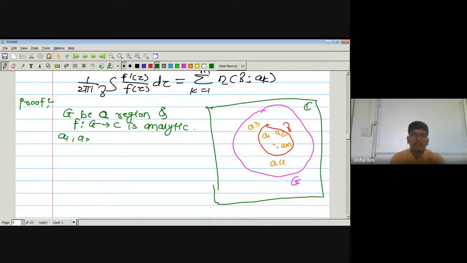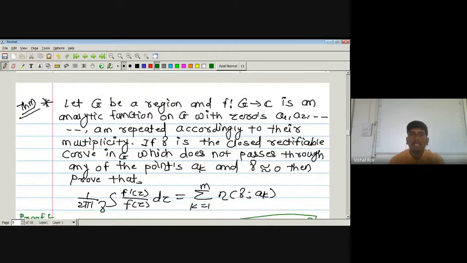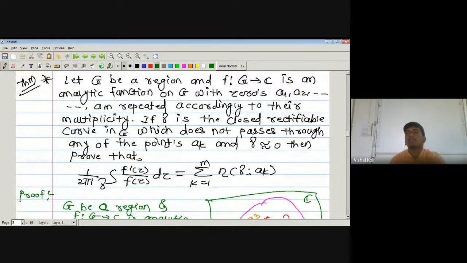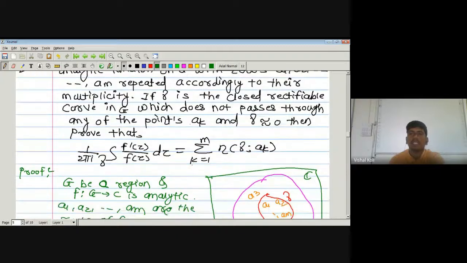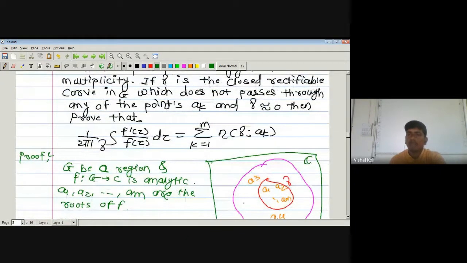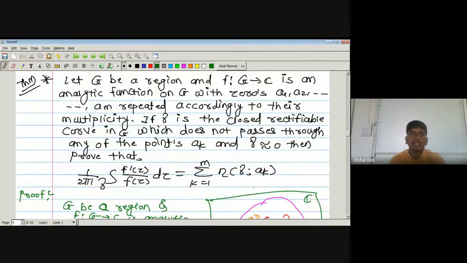A1, A2 up to so on AM are the roots of the given function F, that is zeros of F, repeated according to their multiplicity. And also we have given gamma is a closed rectifiable curve in G. It means it is closed and its length will be finite, and which holds this condition, that is none of these A1, A2 up to so on AM is belonging to the boundary of our given curve gamma.